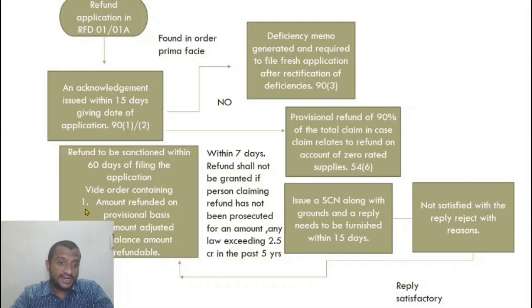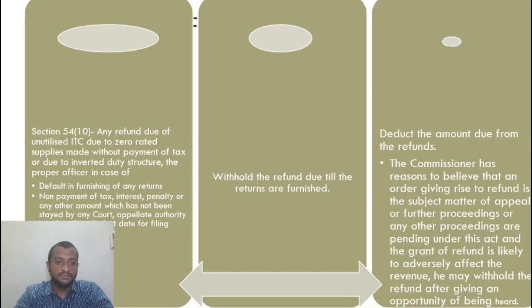So the order will clearly say what is the refund granted on provisional basis. So let us say 90% is given. This order will mention the amount of 90% released, the balance amount refundable, and the amount that is being adjusted. So if any previous tax is pending, he will adjust the refund due to him against the amount already pending. So this is what the refund process is. Now, withholding taxes.